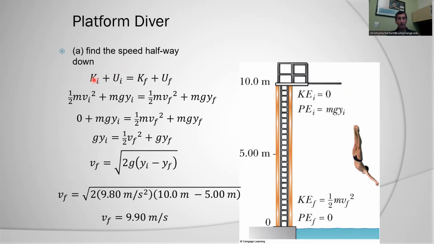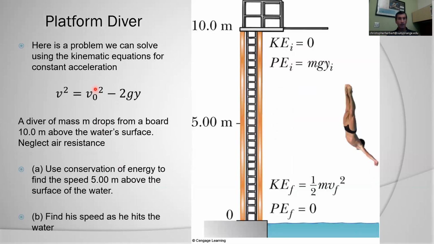Here, the initial kinetic energy, we're going to say is 0, so that's going to drop out. The initial potential energy is mgy, that's going to be 10 meters above here. And here, I'm not going to fall all the way down to the surface. I'm falling down to 5 meters. So I will have a final potential energy, but I want to find out my final kinetic energy here. So once again, I get this equation right here. m can be divided from both sides. I get this relationship: g y_i is equal to 1/2 v_f squared plus g y_f. And this, in fact, is the same result I would have had if I used this equation right here.